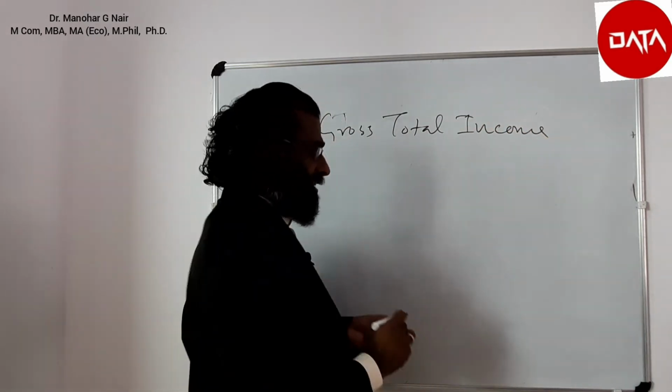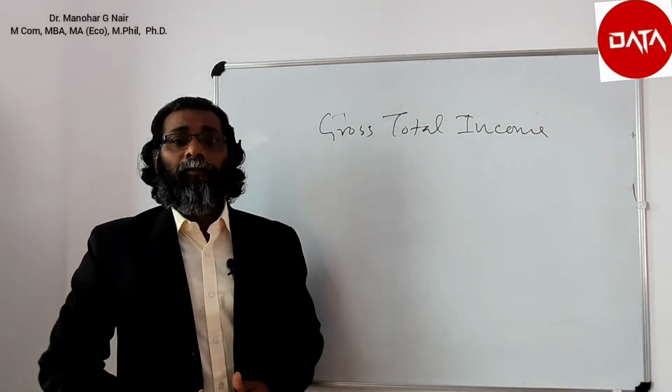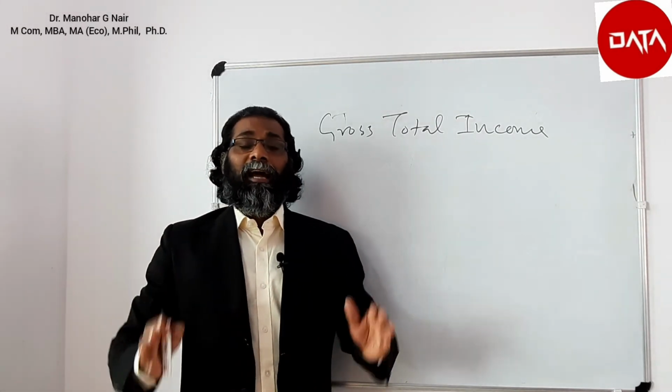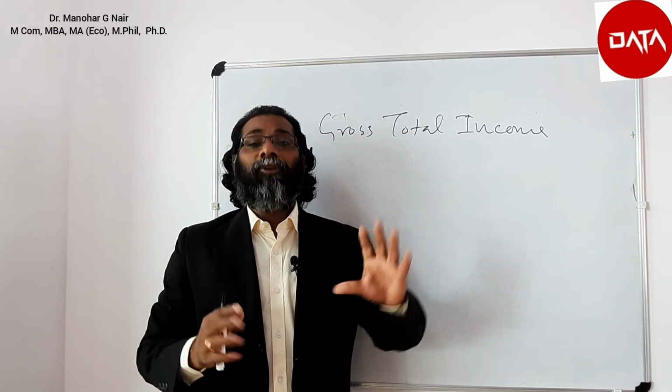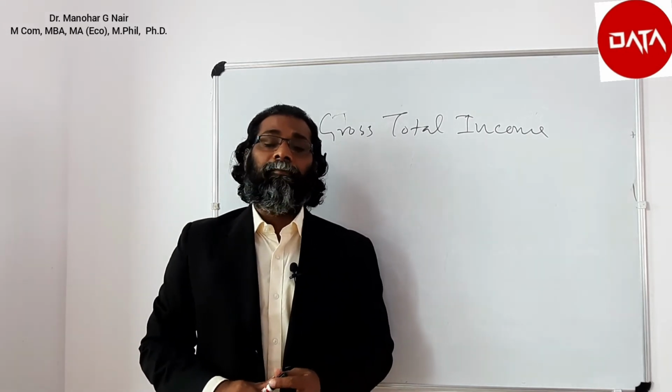Gross total income is nothing but all the heads of income computed according to the relevant provisions of this Act and added together.